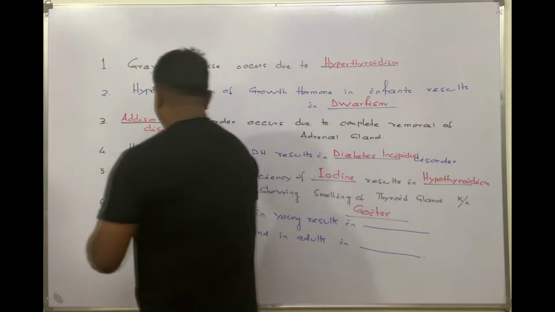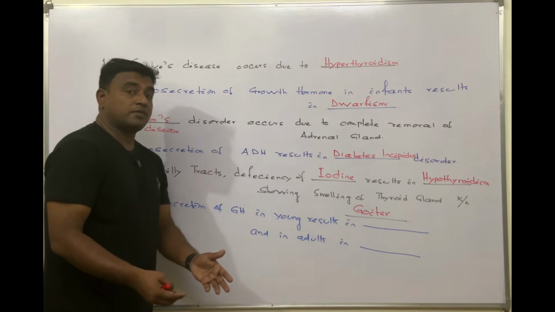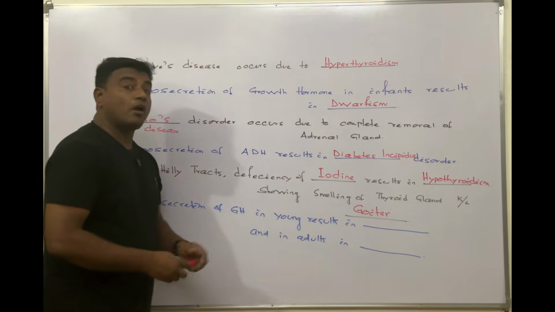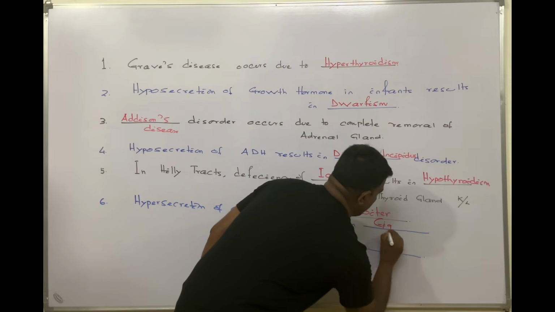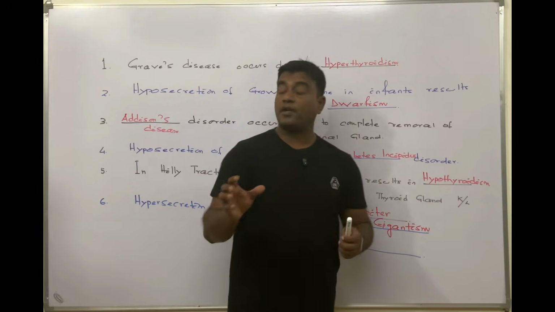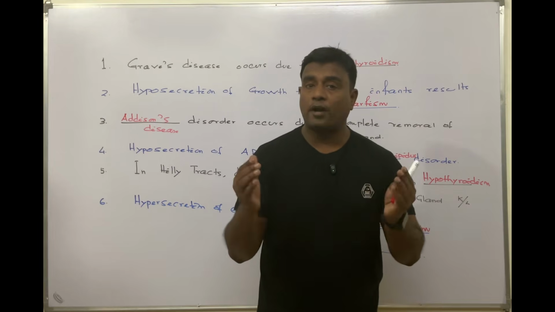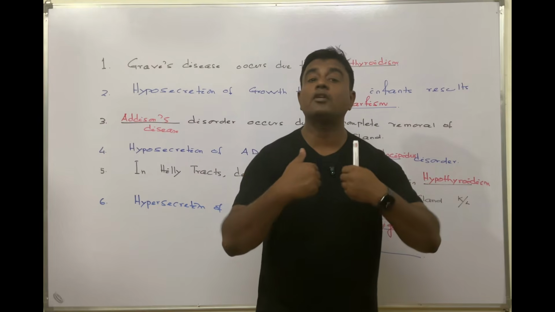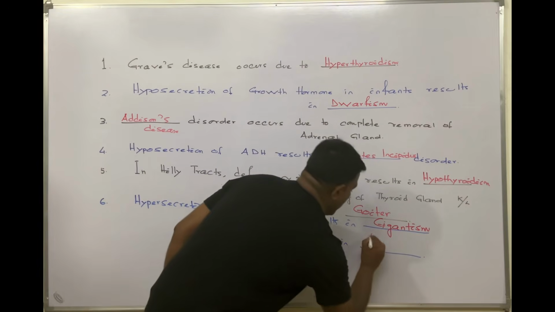So when the growth hormone is hypersecreted, meaning more secreted in young age, then the epiphyseal growth plates are not closed, so that will cause more and more growth and elongation of bones, and that will produce gigantism. And when it is adult, when the epiphyseal growth plates are closed, then the bones cannot elongate, rather they will spread out at their widening sides. That is the free side of the bones where they come in contact with the other bone to form the joint, and that condition is known as acromegaly.